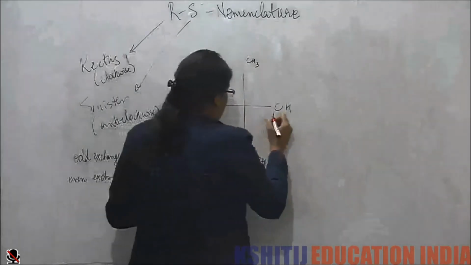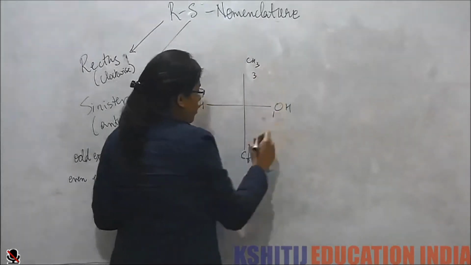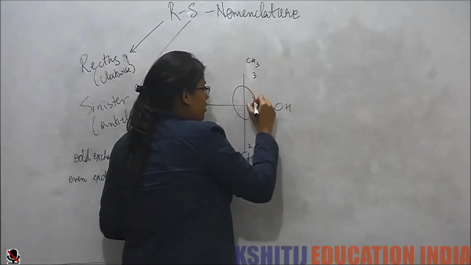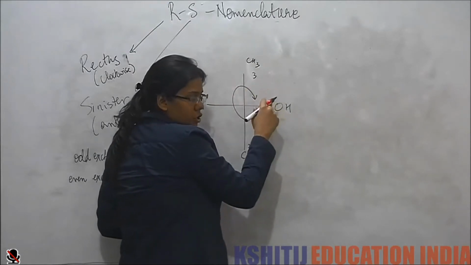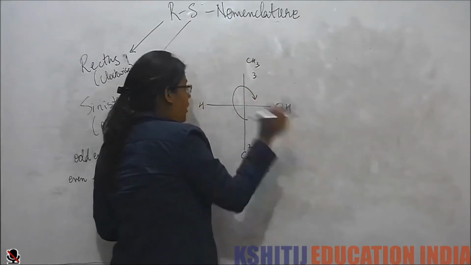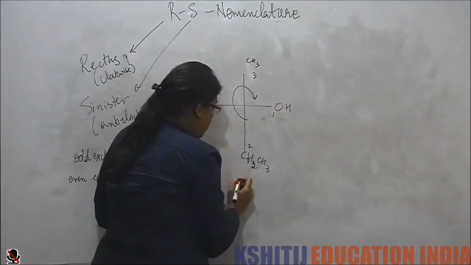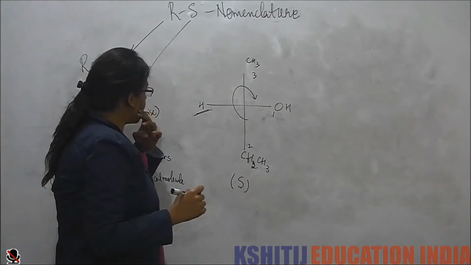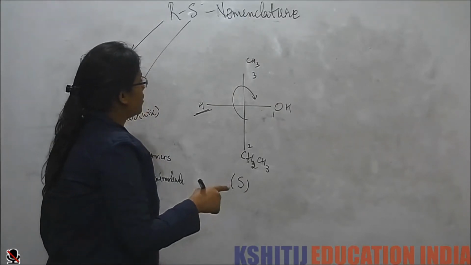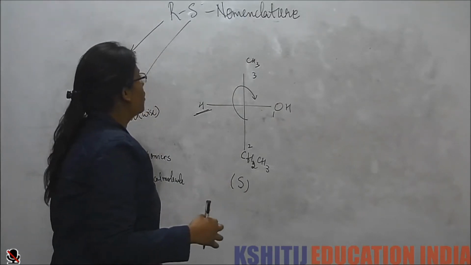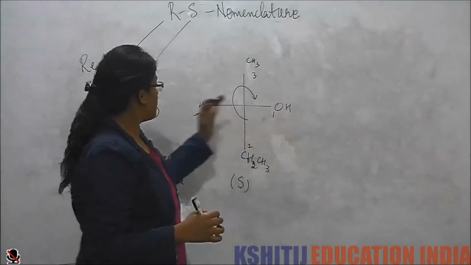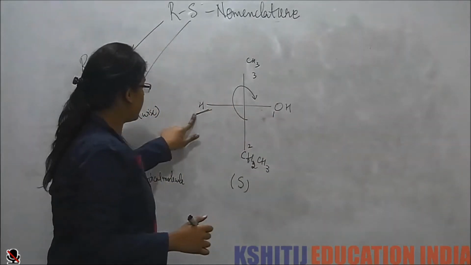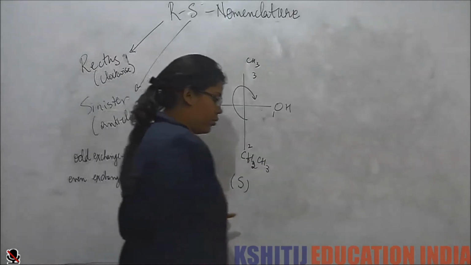We see 1, 2, 3. It rotates in clockwise, so it should have been R, but we see hydrogen here, so this is S. Yes, this is an S molecule.